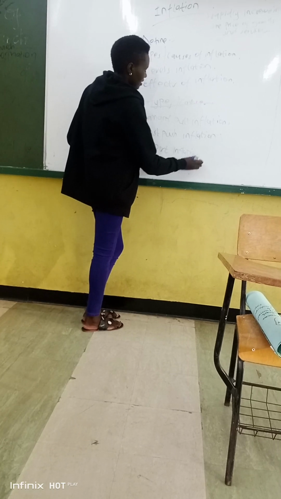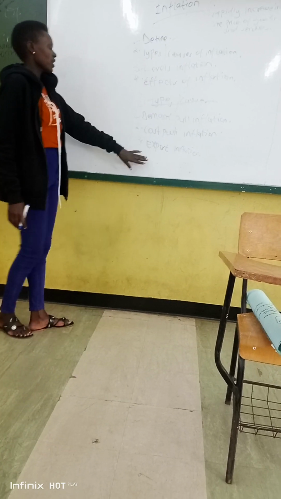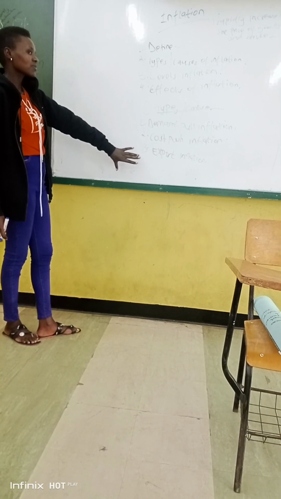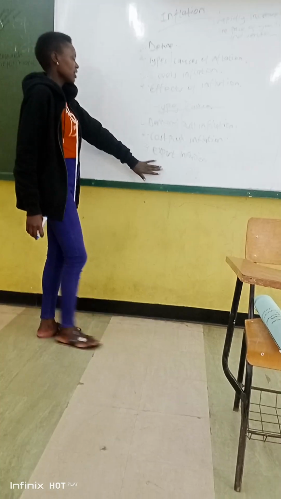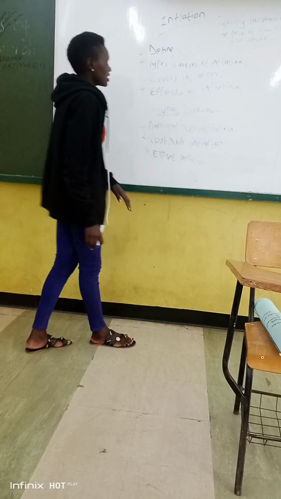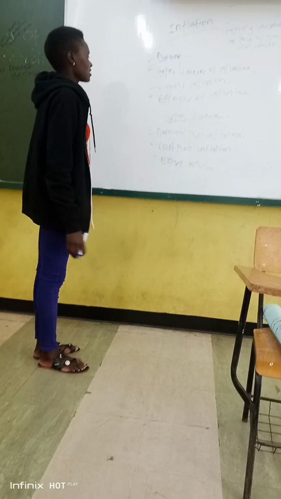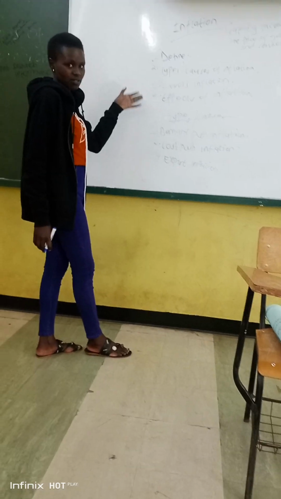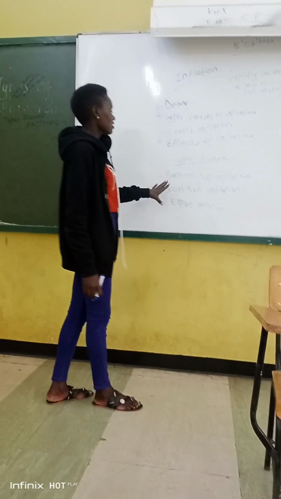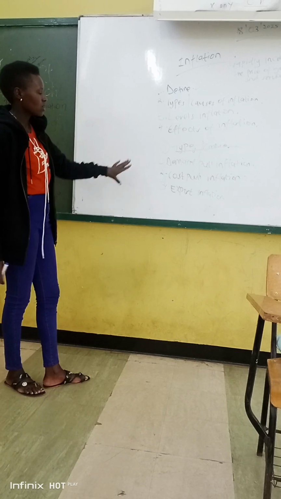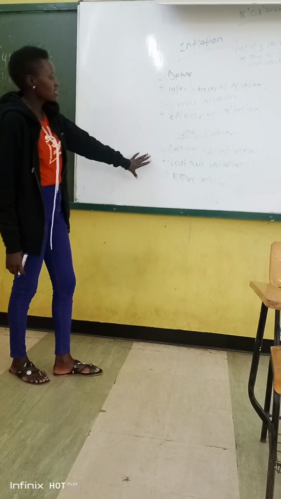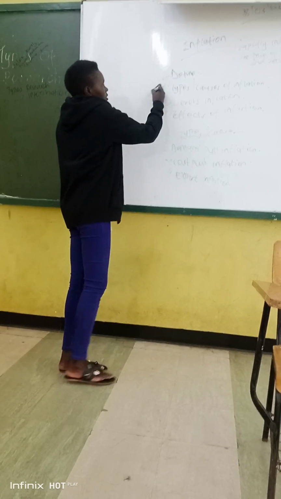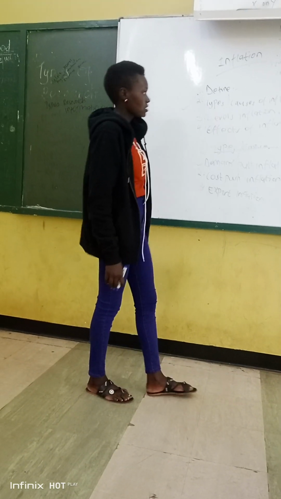She has said export inflation is where the prices of exports of goods and services increase. Class, you can go and add on these types or causes of inflation and define them. And this week we have written here, you can go through them and discuss once more so that you can understand well. So we are done with the types or causes of inflation.